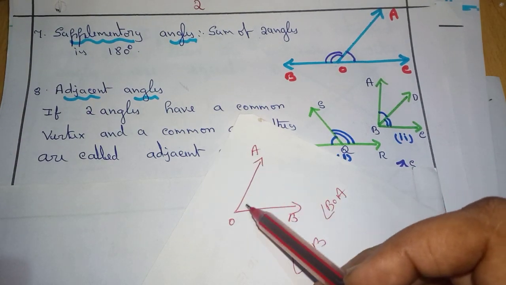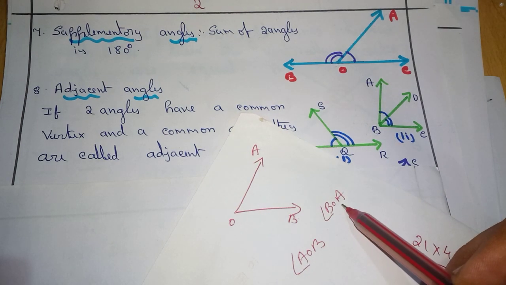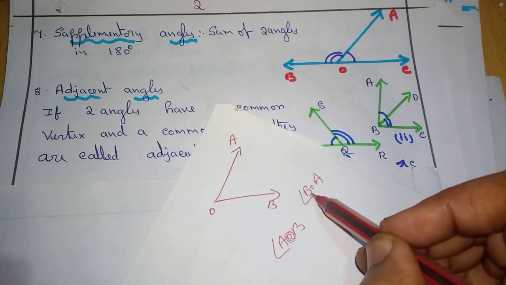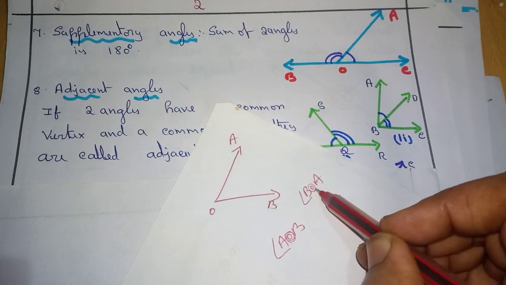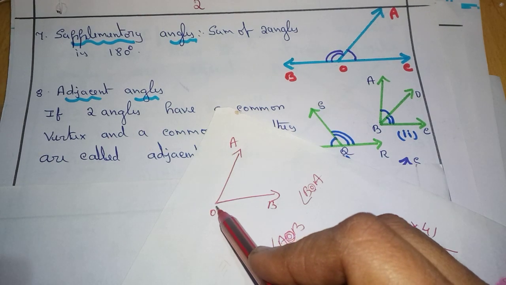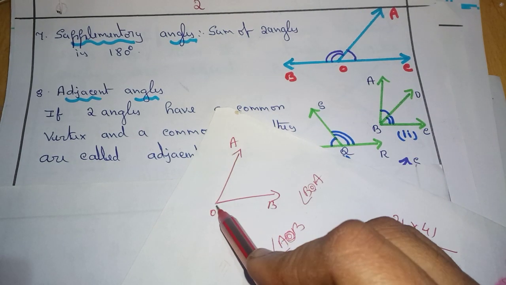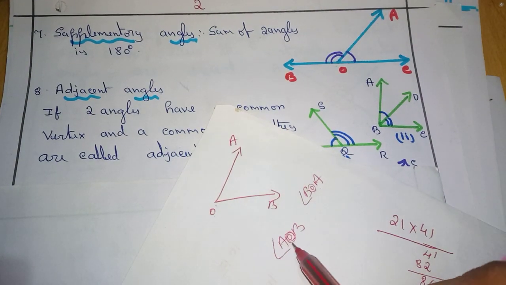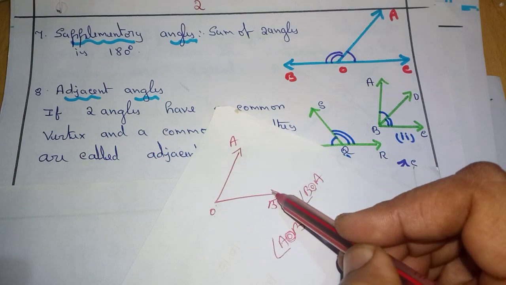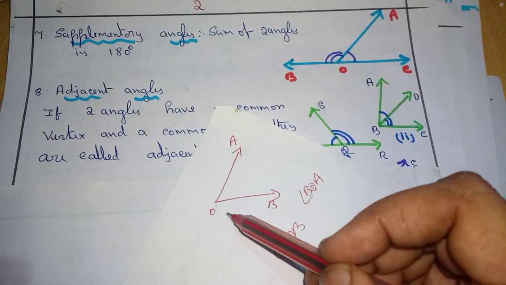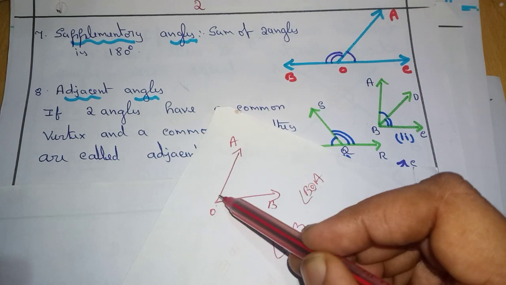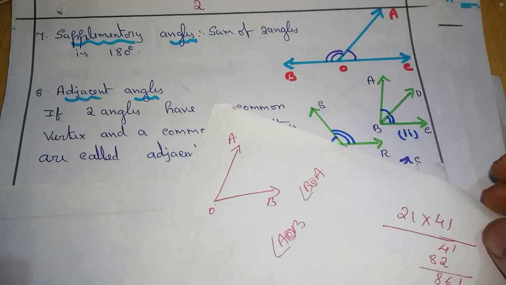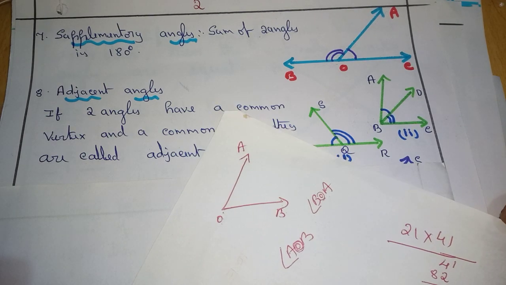This angle will be read as angle AOB or BOA, where it is formed at the middle letter, which is the letter O. Angle at O, then vertex is O. Vertex of the angle is O. Arms are OA and OB. I repeat, vertex is O. Arms are OA and OB. Have you understood now what do you mean by vertex and what do you mean by arms?